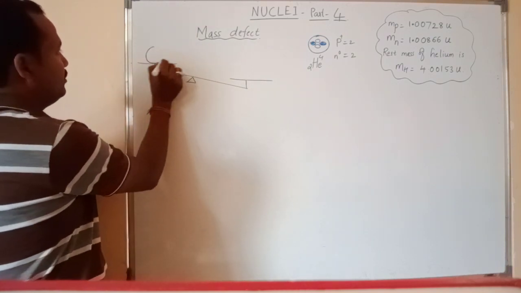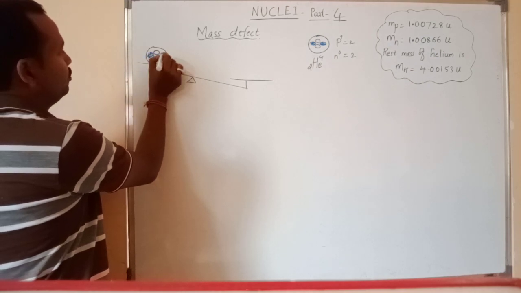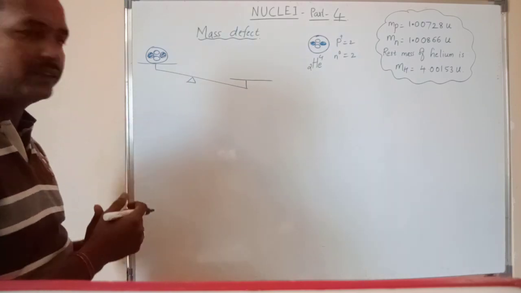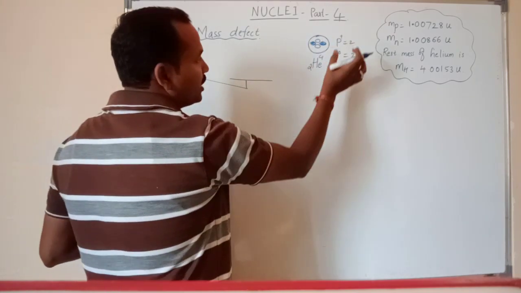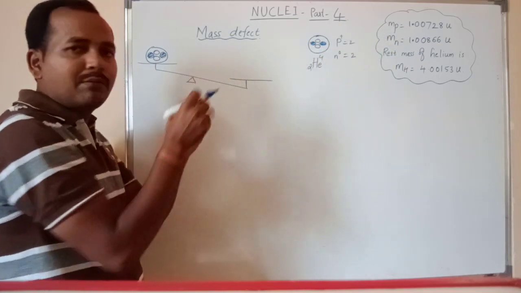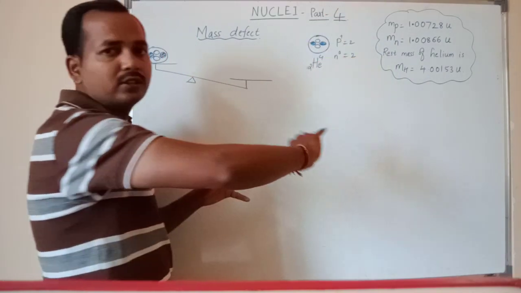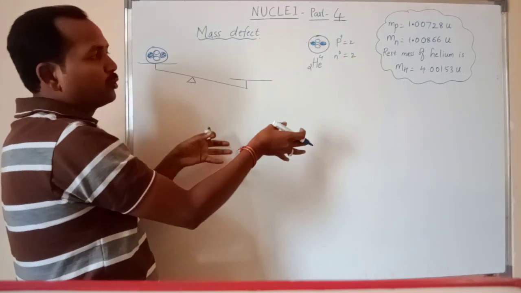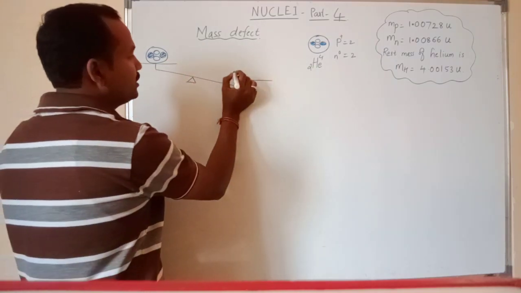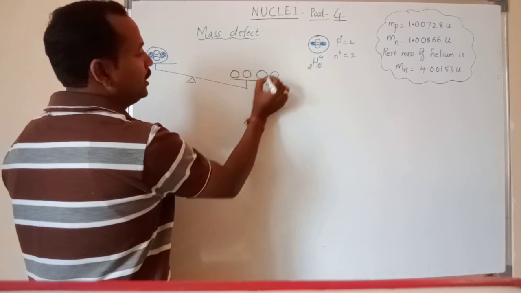Now the same 2 protons and 2 neutrons I will take independently, separately, not in combined manner: 2 neutrons separate, 2 protons separate, and place them on the other pan of the balancing device. So here 1 neutron, here 1 neutron, here 1 proton, here 1 proton.